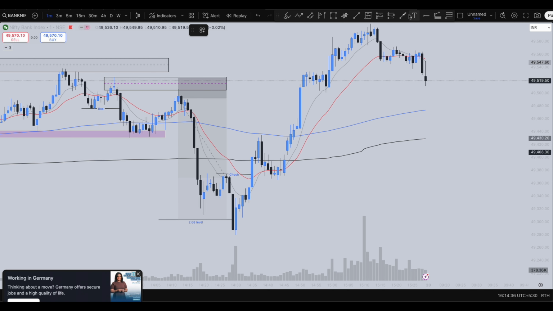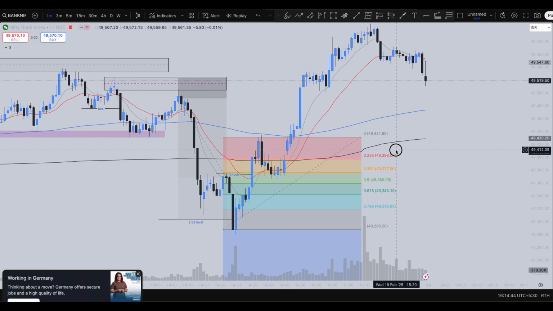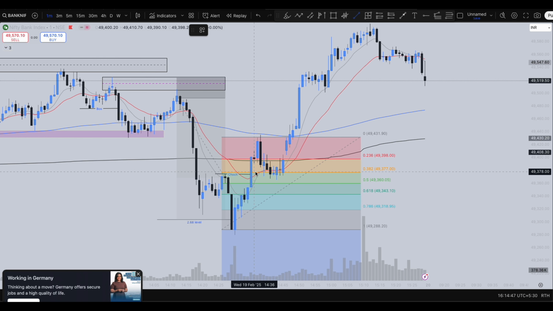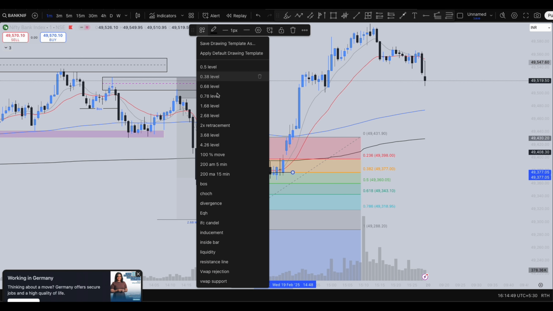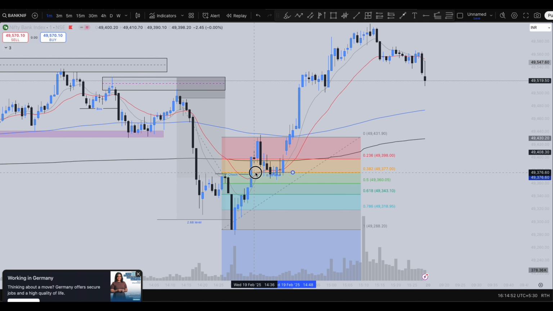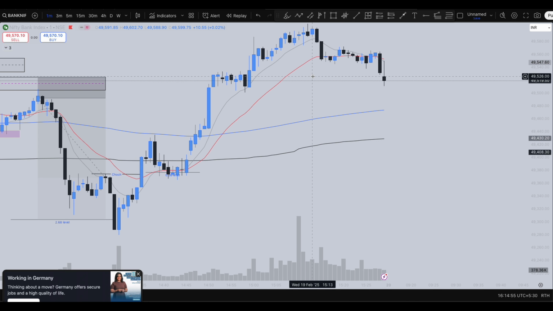And if you consider trying to plot the fib levels here, the common point between this to the common point between this, you can see price trying to form some kind of support at 0.38 level. You can see this is a 0.38 level where price is forming some sort of support here.